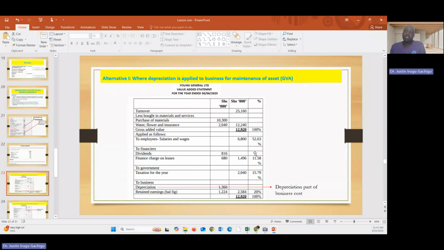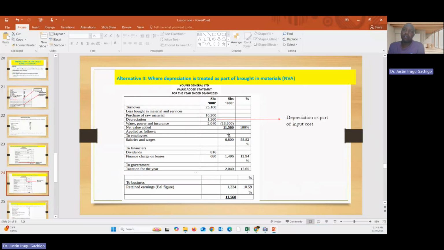Now, to get these percentages, the gross value added figure here, which is 100%, is the figure that is being distributed. So what you need to do is you take this figure here, this 6,800, divided by this to get 52%. Get 1486 divided by 12,960 to get 11.58%. Get 2040 divided by this to get this. Get 2580 divided by this to get 20%. And when you sum all this, they should give you 100%. And if you don't get 100%, it means you have made some errors.